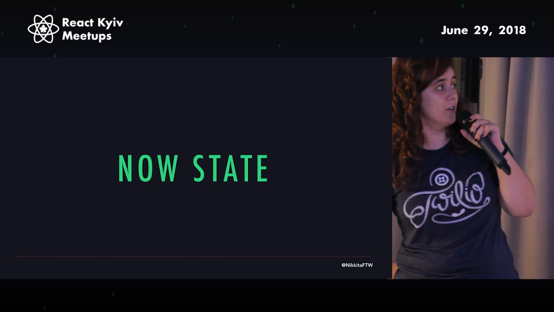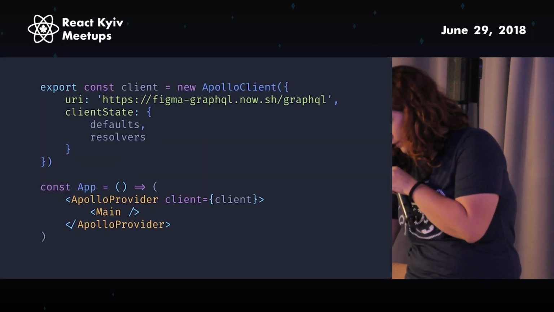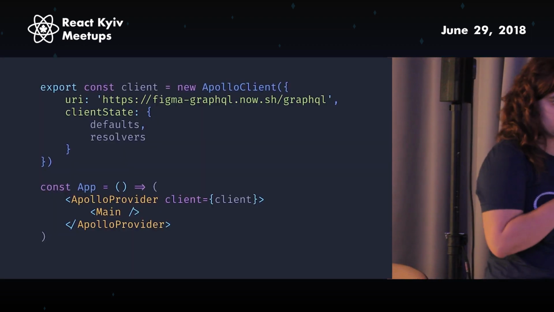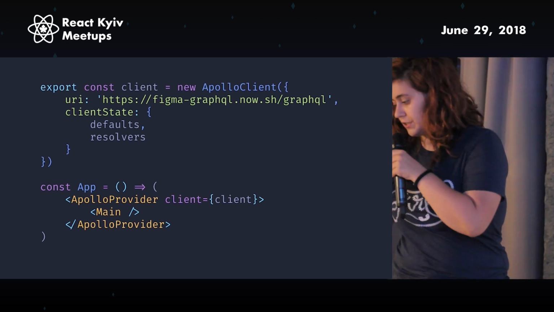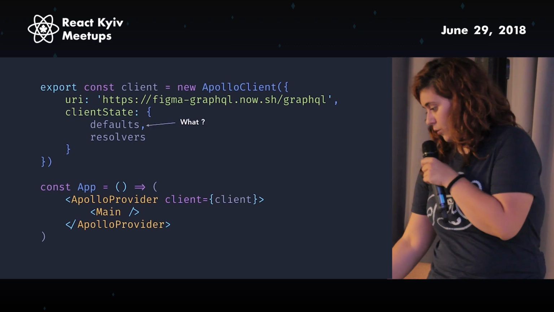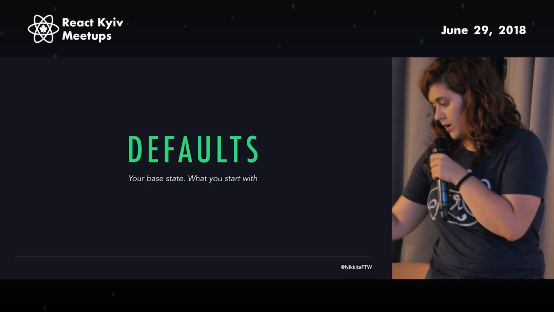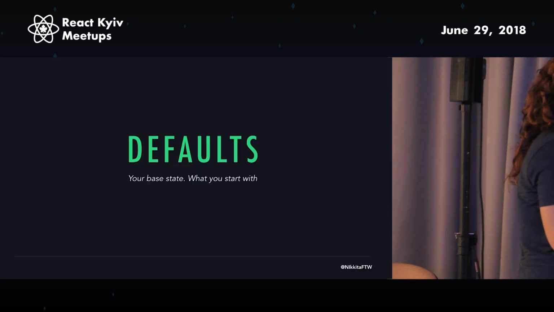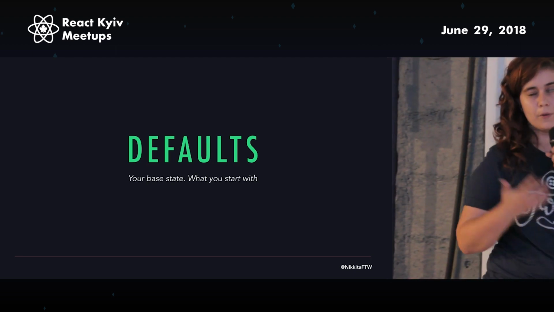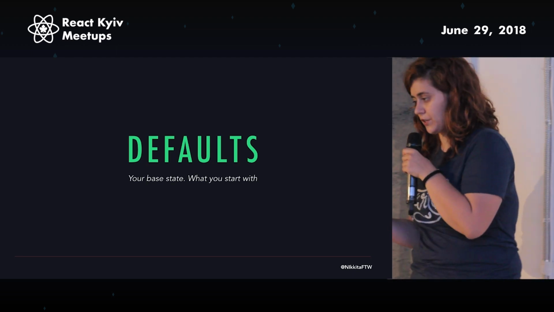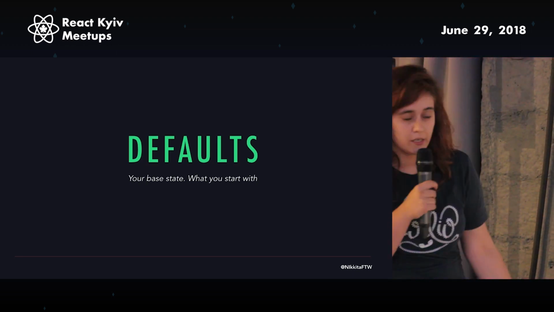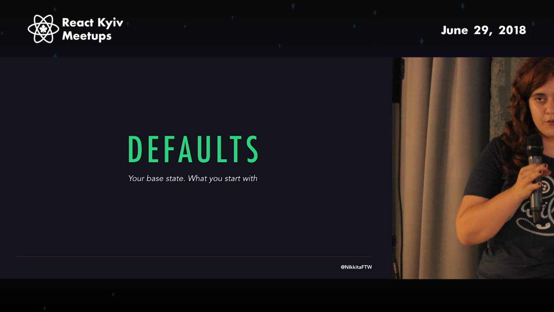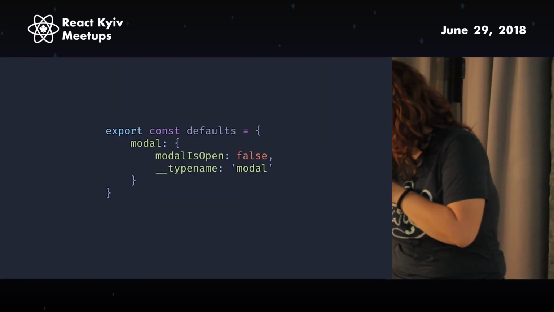Okay, now let's actually talk about Apollo link state. Like I said, the Apollo client comes with two things by default, a URI and a client state. And there is defaults and resolvers, and you're like, what? Gotcha, fams. So defaults is your base state. If you use Redux or MobX or any type of state management, you always need to have a default state, which may even be an empty object, it doesn't matter, but you need a default state.